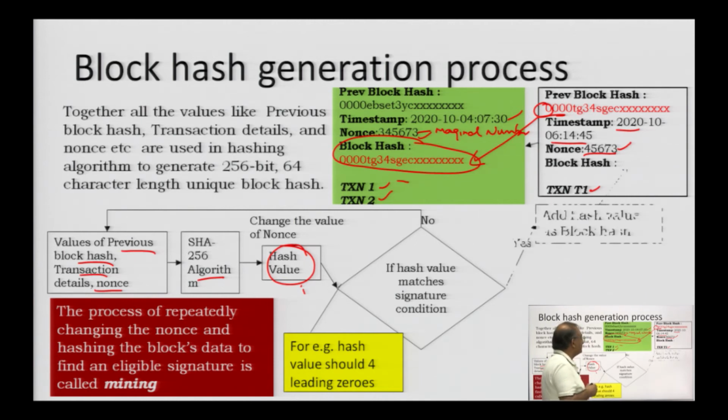Then you add this hash value here, and that is how your block is complete. To understand this more interestingly, your hash value depends on the values of previous hash, timestamp, nonce, and the transaction. If any of these gets changed, your block hash value will change.